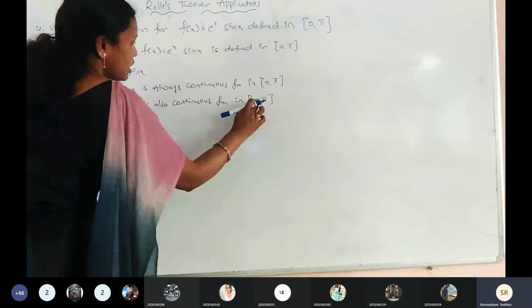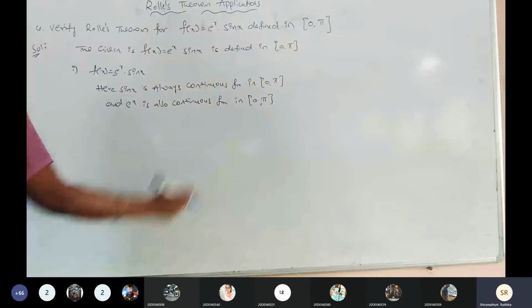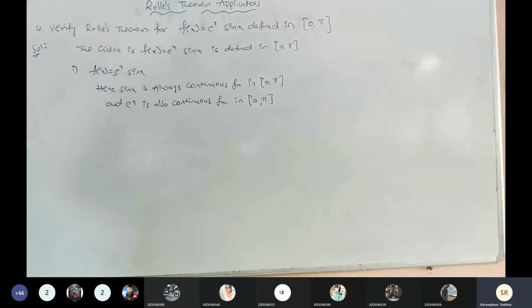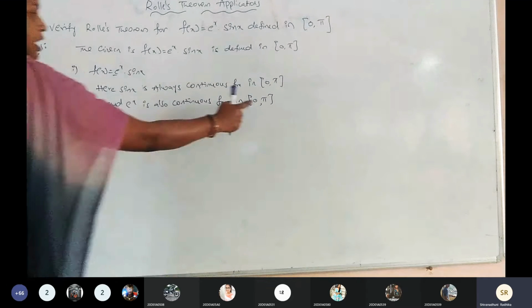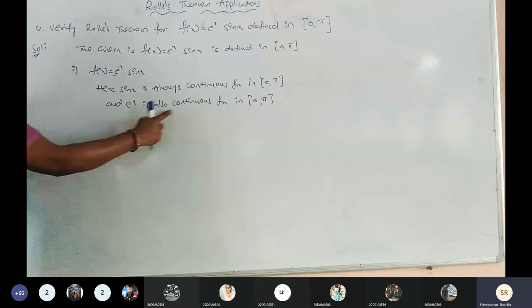You can substitute all the values between 0, pi in e power of x. We are getting finite values only. We are not getting infinite values. So e power of x is also a continuous function.